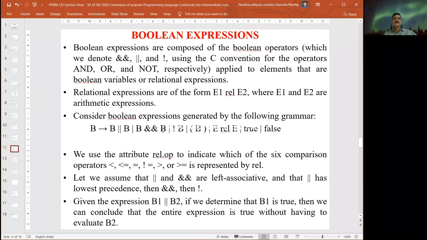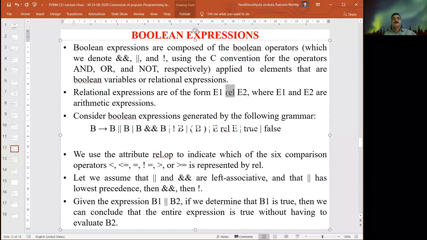The relational expressions are of the form E1 relational operator E2. This is one expression, this is the relational operator, and E1, E2 are arithmetic expressions. Consider Boolean expressions generated by the following grammar: B derives B or B, B and B, not B, and in the basis B is two expressions joined by a relational operator, or true or false.